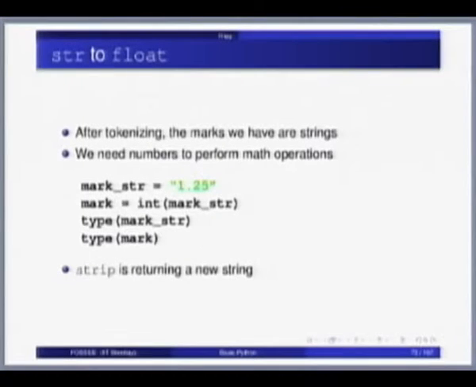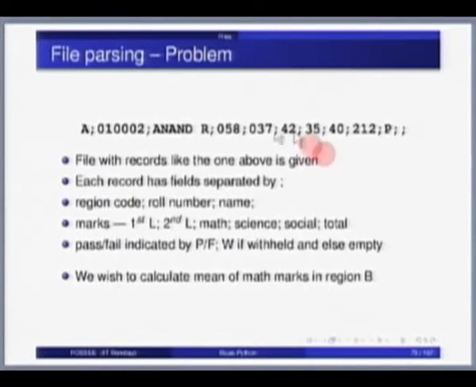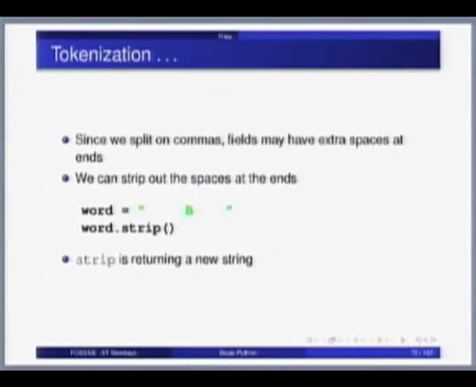What we need to do next is, we need to convert our strings to numbers. The math mark is a string. Okay. So if I have this mark str is 1.25, mark is int of mark str, sorry, float of mark str should work. 1.25 int is not going to work. So you will have to make it into a floating point. In this case, all the marks are integers. So if you look at this, these are all integers. So int will work.